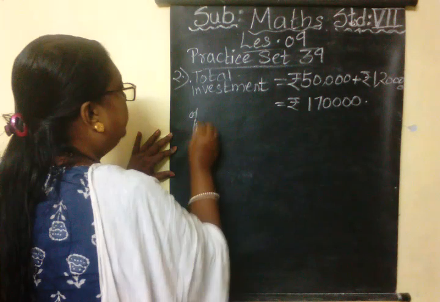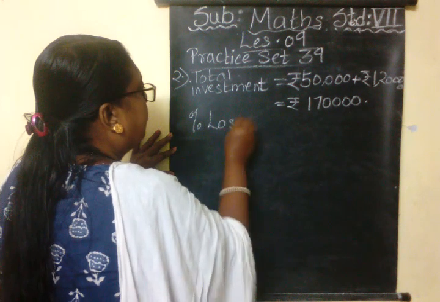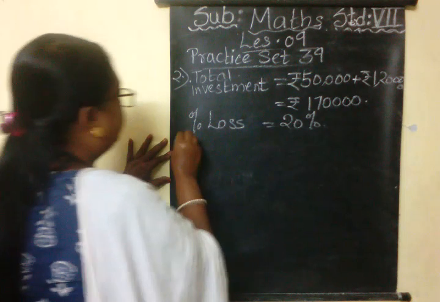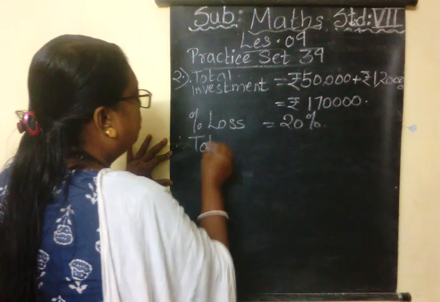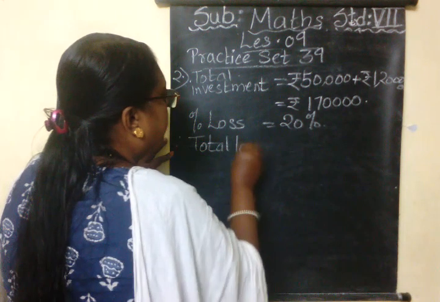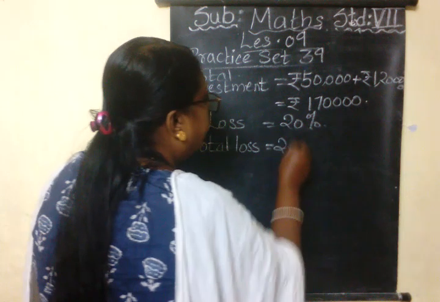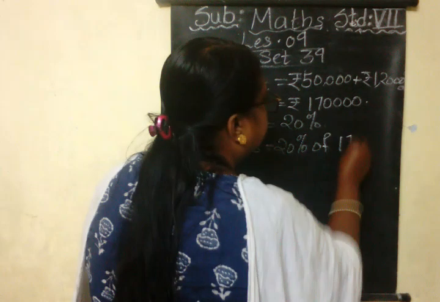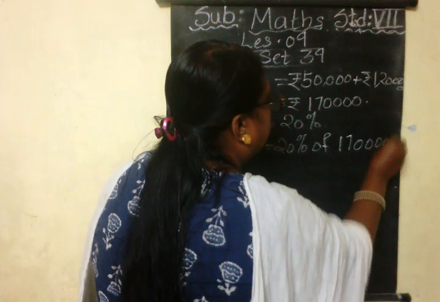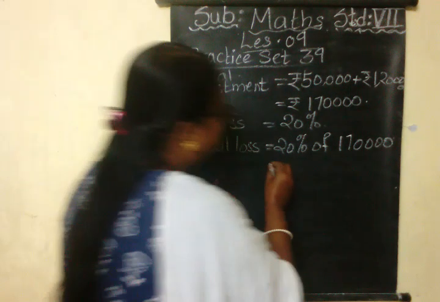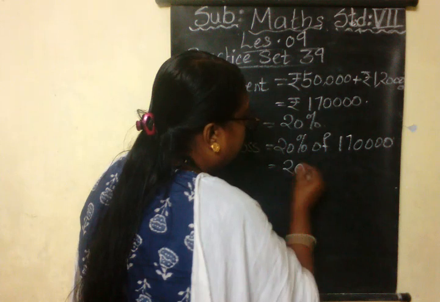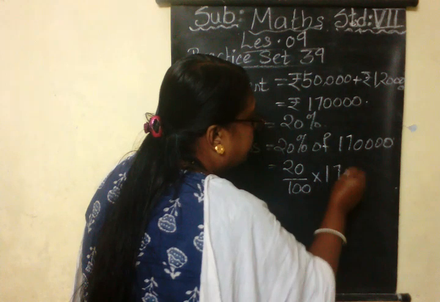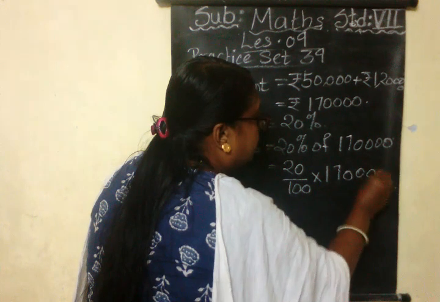Now percent loss is given, 20%, right? So therefore total loss we can find out by finding 20% of 1,70,000. Okay. So we have to just multiply, 20 upon 100 multiplied by 1,70,000.